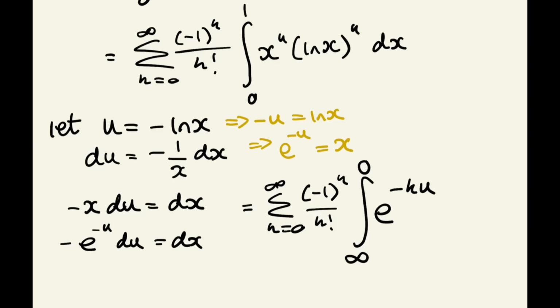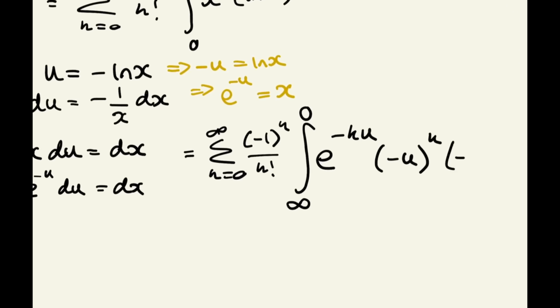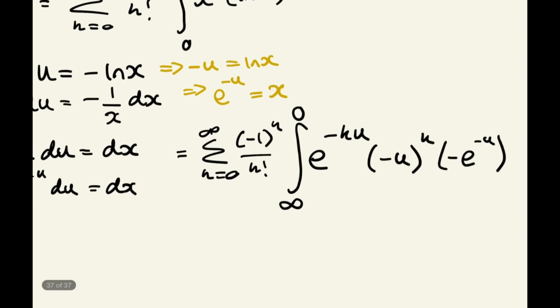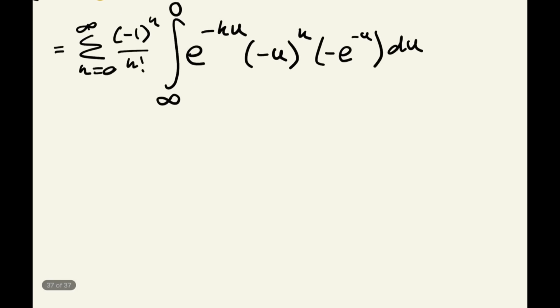And then we've got this ln of x to the power of k to deal with. Well, that is just negative u to the power of k. So we're going to have negative u to the power of k. And then we've got this dx to sort out. Well, we said that dx was this down here, negative e to the negative u. So negative e to the negative u du. Okay, brilliant. The substitution is done.